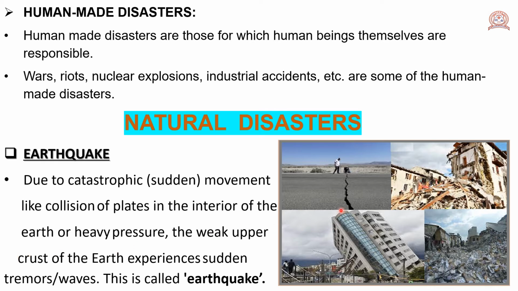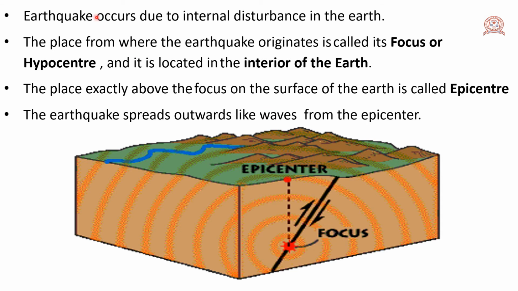When earthquake occurs, cracks are formed on the ground, buildings collapse, and there is huge loss of life and properties. The earthquake occurs due to the internal disturbance in the earth.